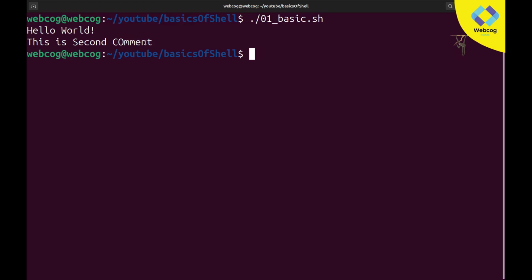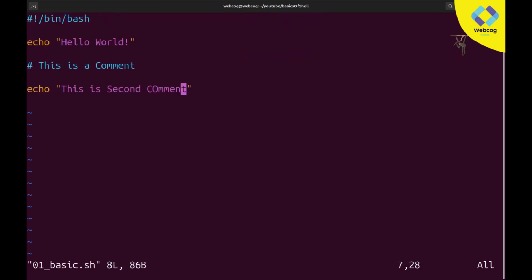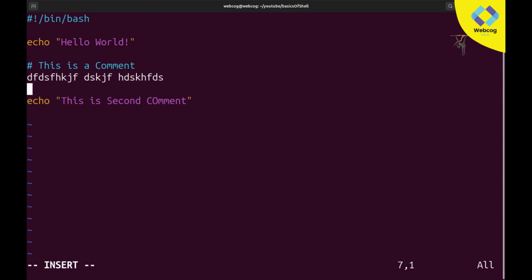So let's again go to the editor. Now we have multi-line comments. The comment we read earlier is a single line comment. If I go into insert mode and type something here, it will not be commented, and it might give an error.